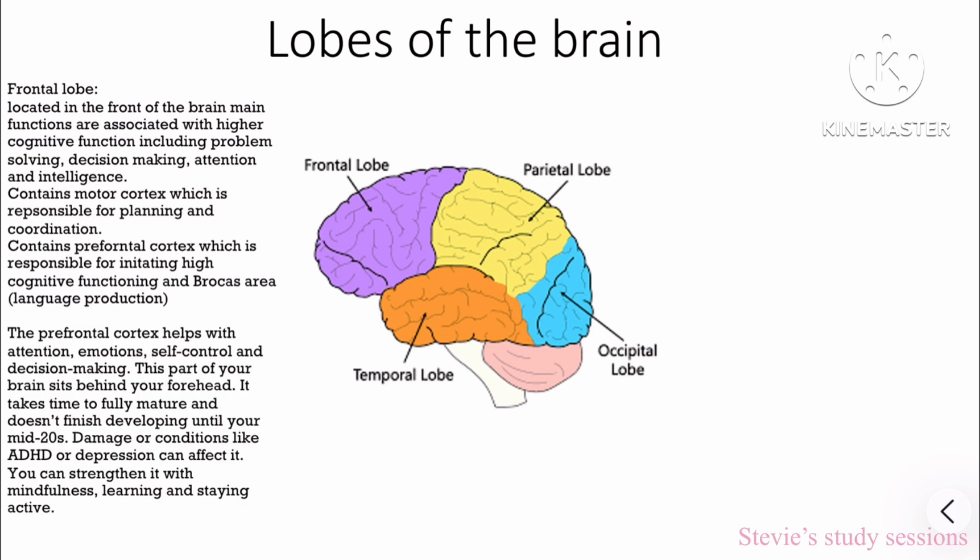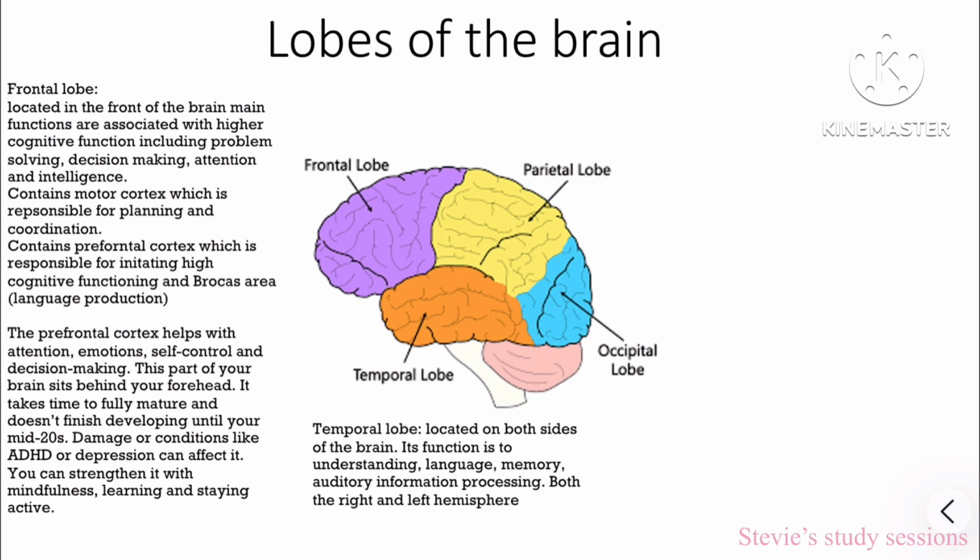The prefrontal cortex helps with attention, emotion, self-control, and decision-making. It takes time to fully mature and doesn't finish fully developing until your mid-20s. Damage to it causes conditions like ADHD or depression. You can strengthen it with mindfulness, learning, and staying active. The temporal lobe is located on both sides of the brain, and its function is to understand language, memory, and auditory information processing.